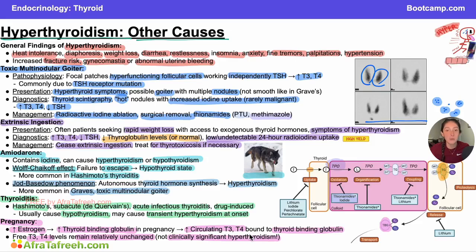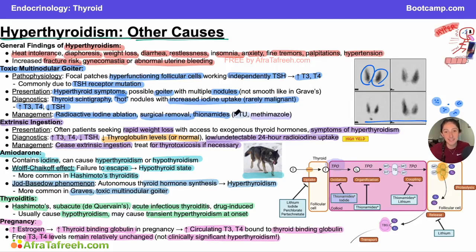And that's really important. You won't see any of the hyperthyroid symptoms in pregnancy, but if you do the labs and you measure a pregnant woman's thyroid hormones, they might be out of whack. So don't be thrown off by that. Don't think that you need to start suddenly treating a hyperthyroidism in pregnancy because these thyroid hormones are a little bit higher than usual. Remember to focus on the free T3 and T4 and also look at the TSH because that'll be a little bit more reliable.